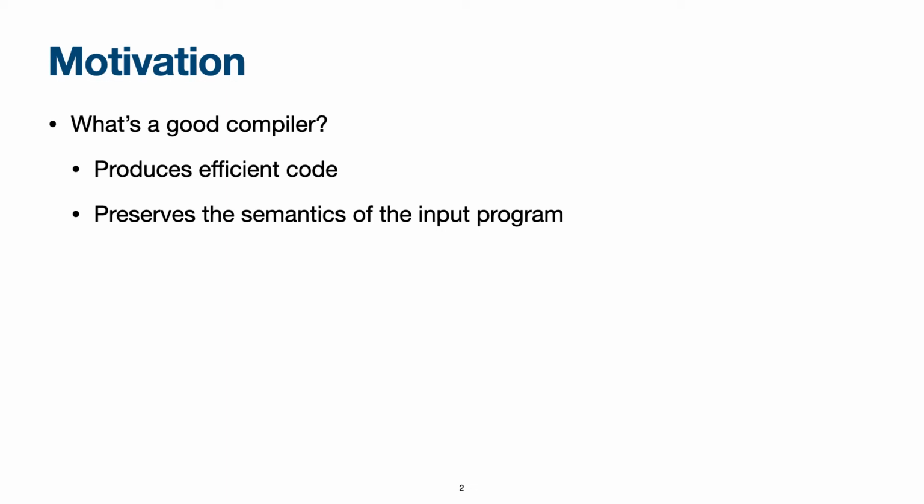Our motivation is to better understand what we can prove formally about machine learning algorithms. When we think about a compiler, we might expect it to produce efficient code, or we might require the compiler to preserve the semantics of the input program. But the question that we want to ask is, what should we prove about a machine learning algorithm?